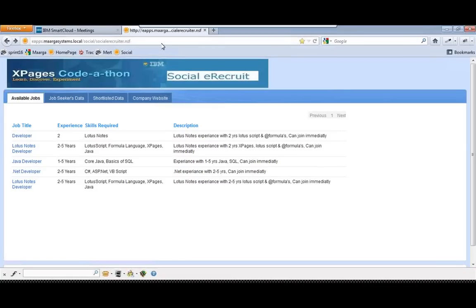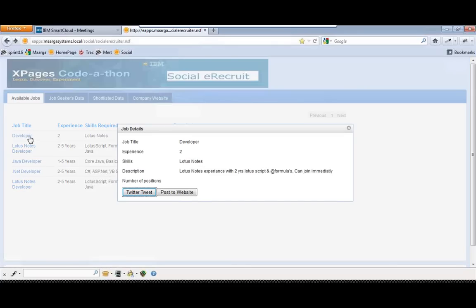So this is the social e-recruiter site which was developed for Corathon, and here we have the list of jobs. Once we click on any one of the jobs, that post opens, and we have a description here which says Lotus Notes experience with 2 years.